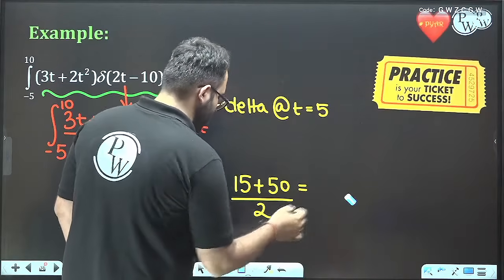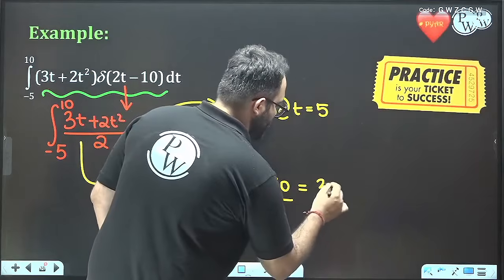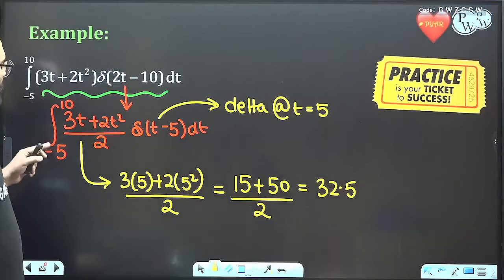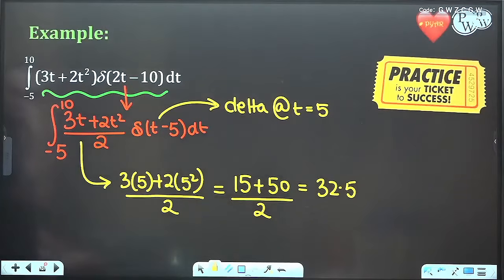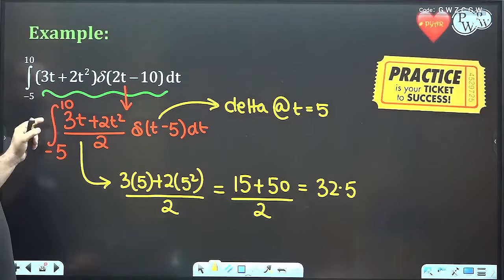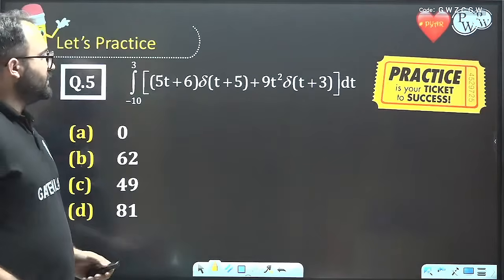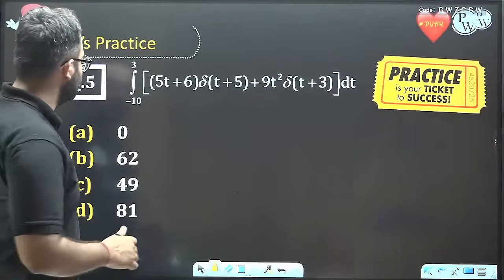No, sorry, 32.5. I hope all of you are able to do it. Great. Everyone is able to do it? Great. Now let's move on to this question.